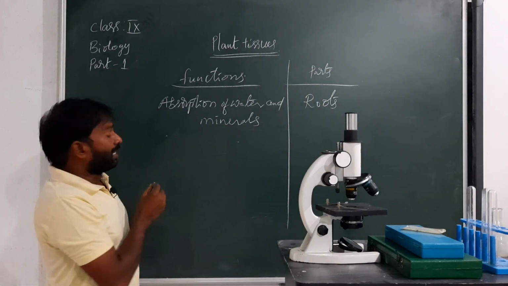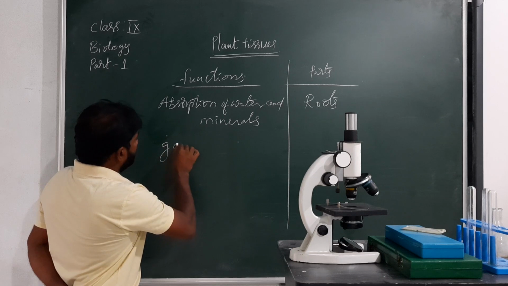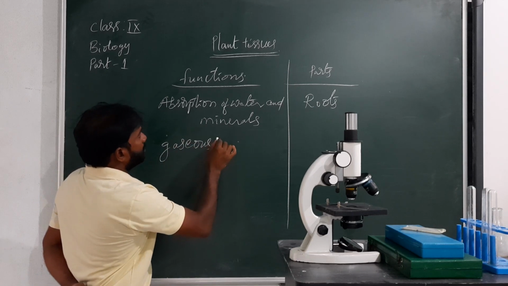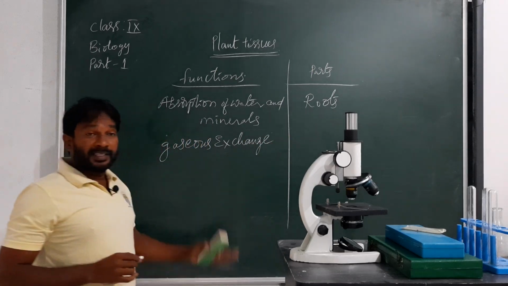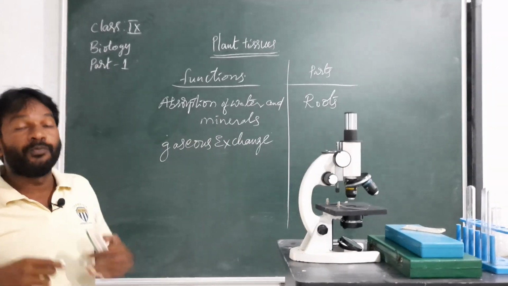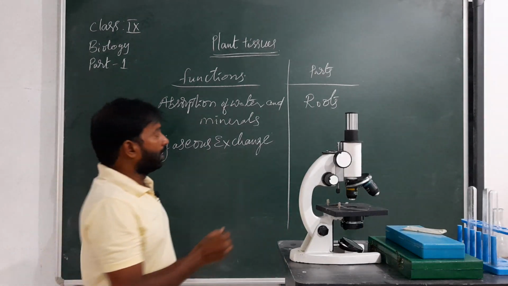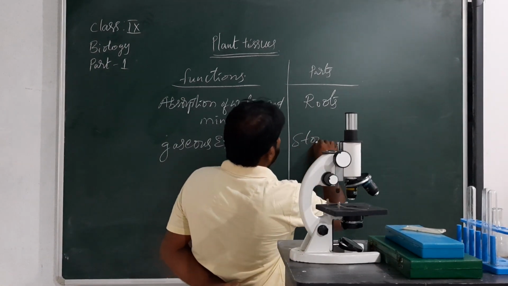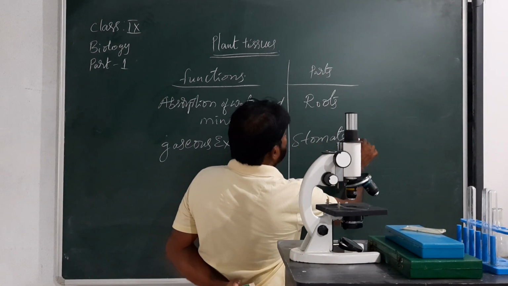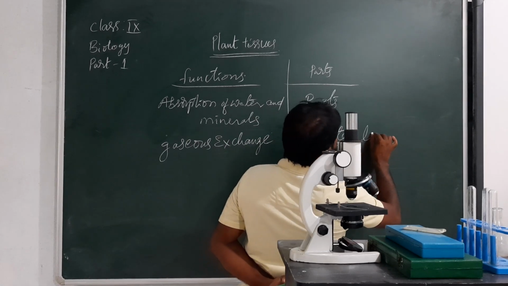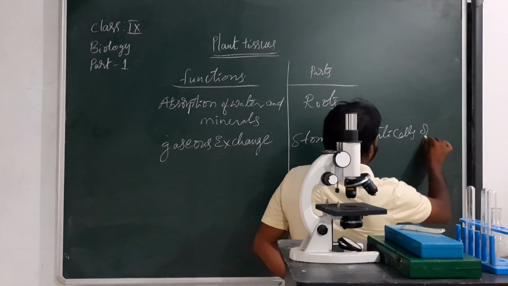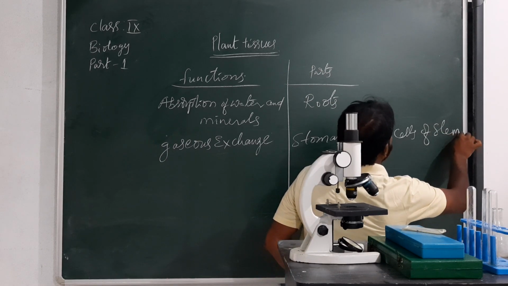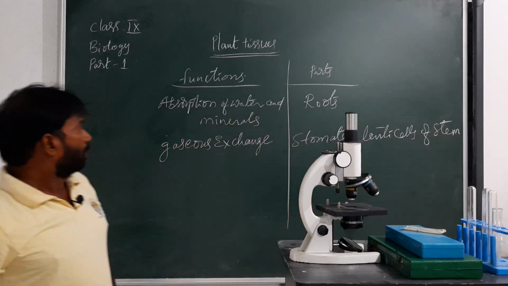Next, gases exchange. Gases exchange takes place by which part in the plant? Stomata and lenticels of the stem.